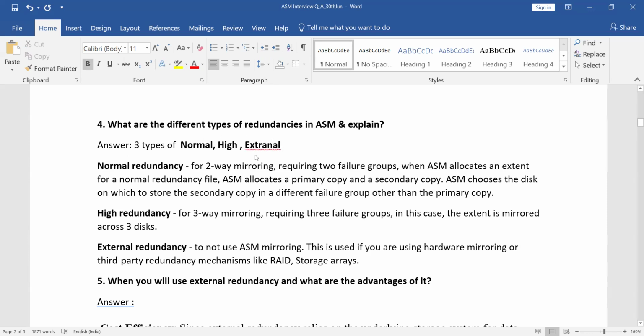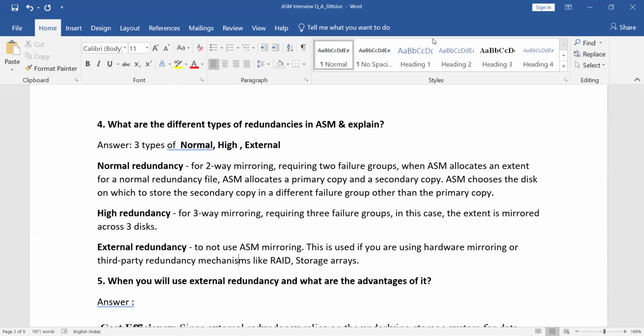For normal redundancy, it's a two-way mirroring. It requires two failover groups. For external redundancy, there are no failover groups, not used for mirroring purposes. We don't have any mirroring, only striping is available in external redundancy. High redundancy requires three-way mirroring, so three failover groups. For normal redundancy, two failover groups. For external, we use only one ASM disk group. There is no failover concept in external redundancy.